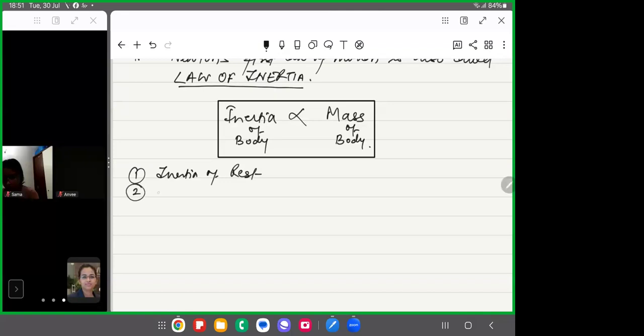Then there is another inertia, that is inertia of motion. Inertia of motion means the tendency of a body to resist or oppose any change in its state of uniform motion. Means कोई body motion में है, तो वो motion में ही रहना चाहती है. It doesn't want to stop.